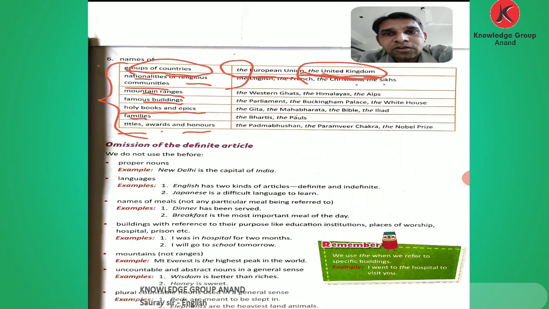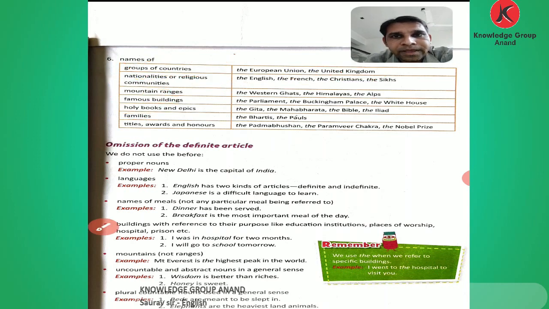That is a group of countries, and we use the before it. Now comes nationalities or religious communities: the English, the French, the Christians, the Sikhs, the Hindus, the Muslims. That is the religious communities. The mountain ranges: the Himalayas, the Western Ghats, the Alps.